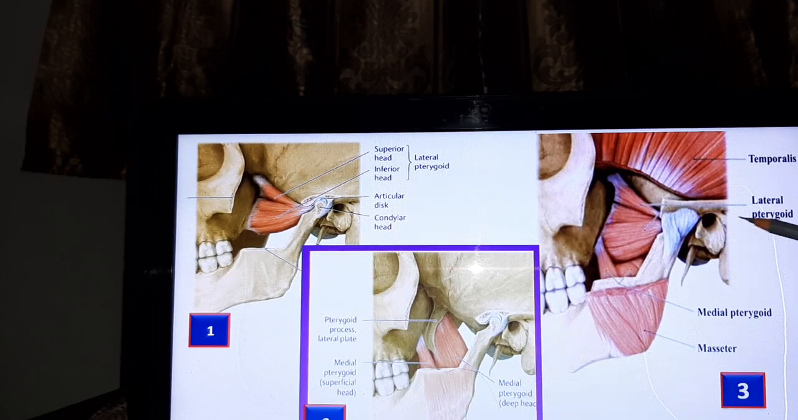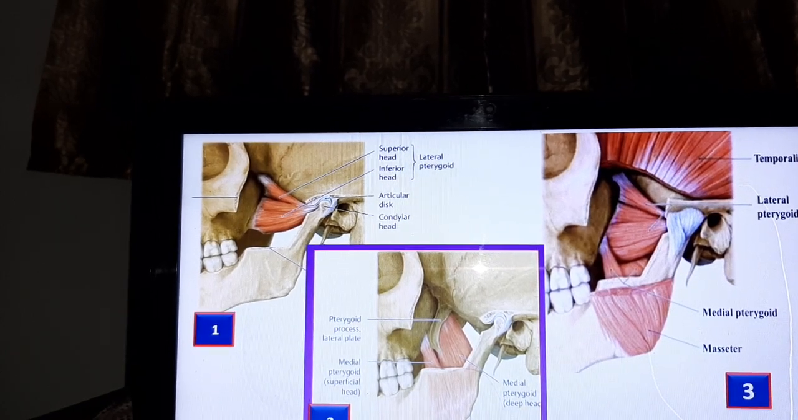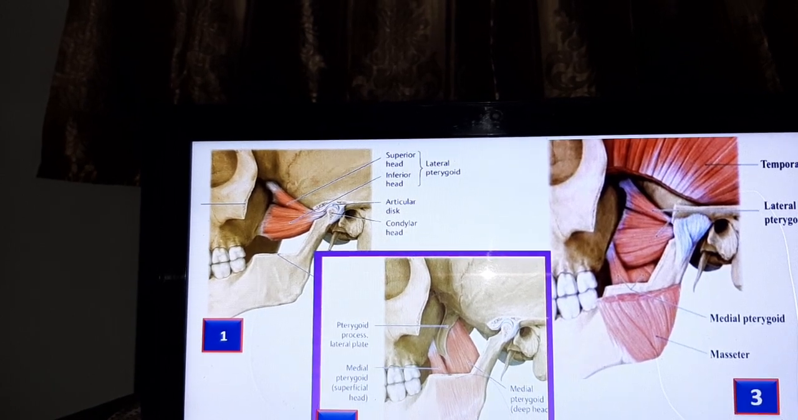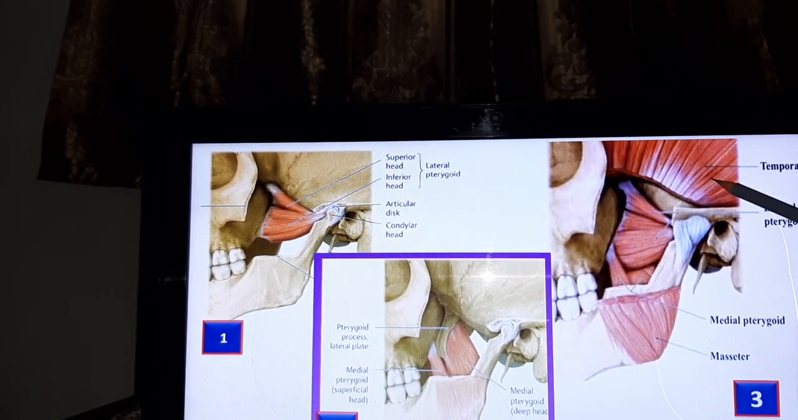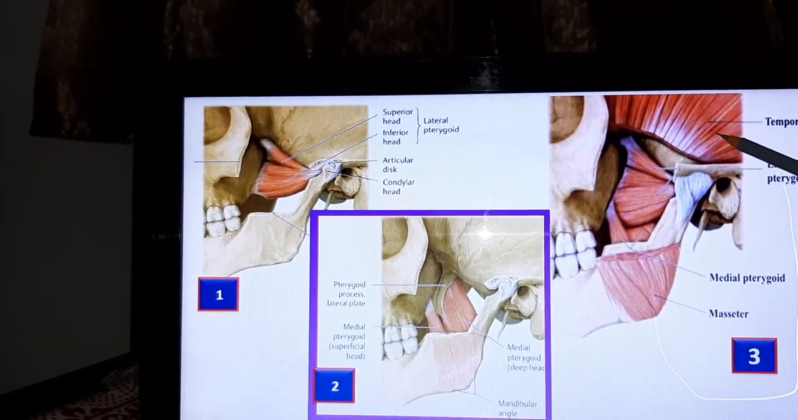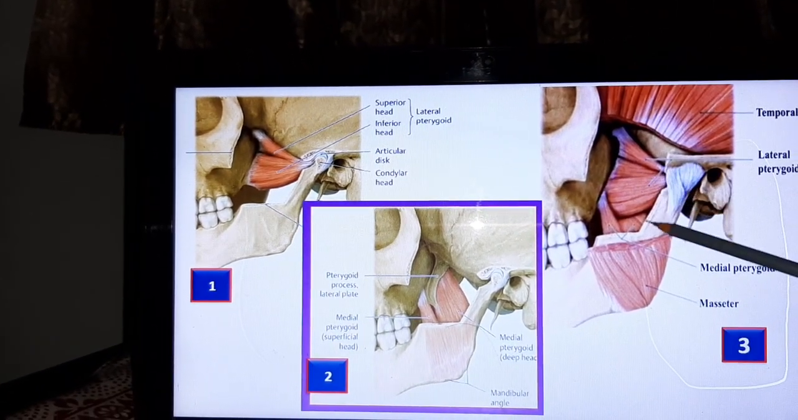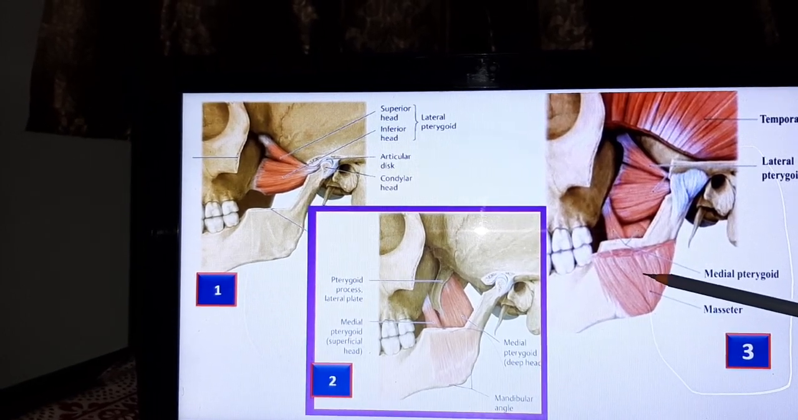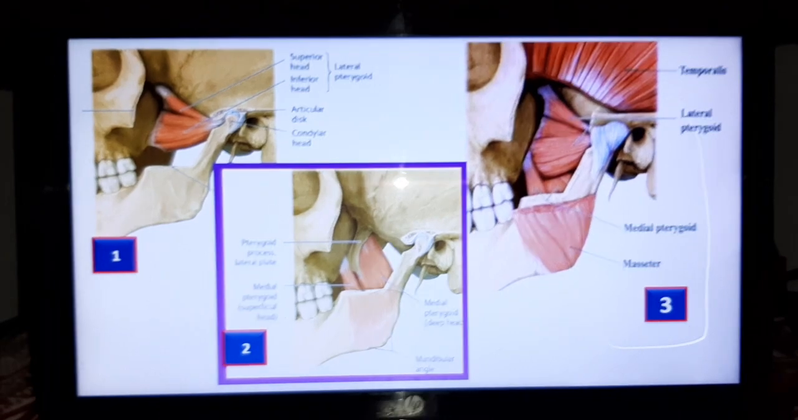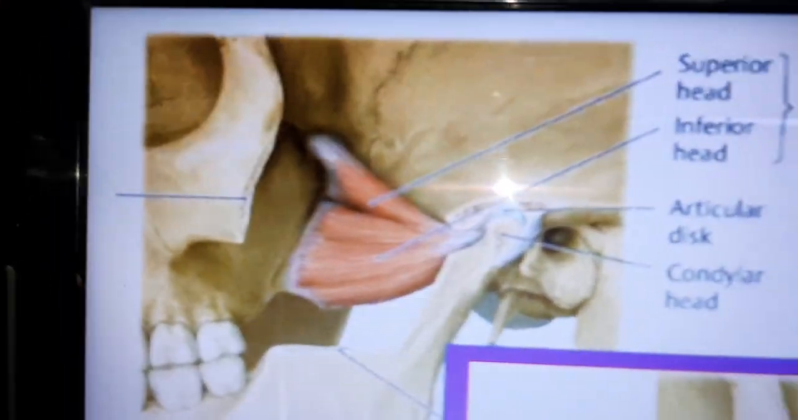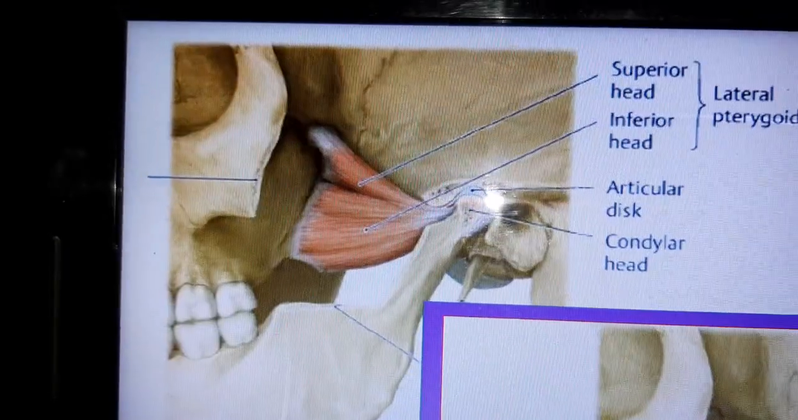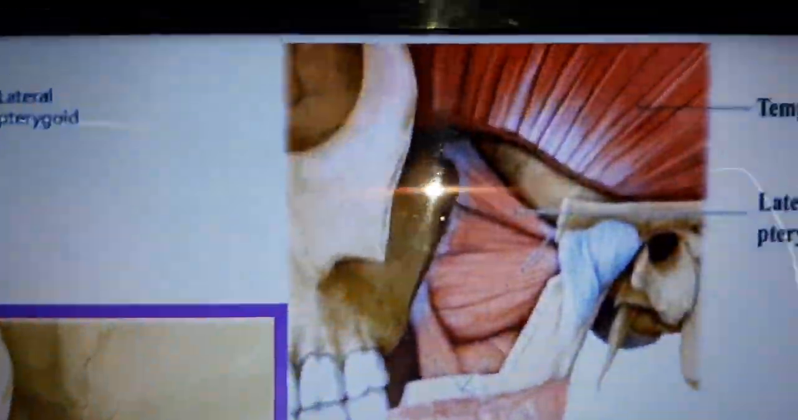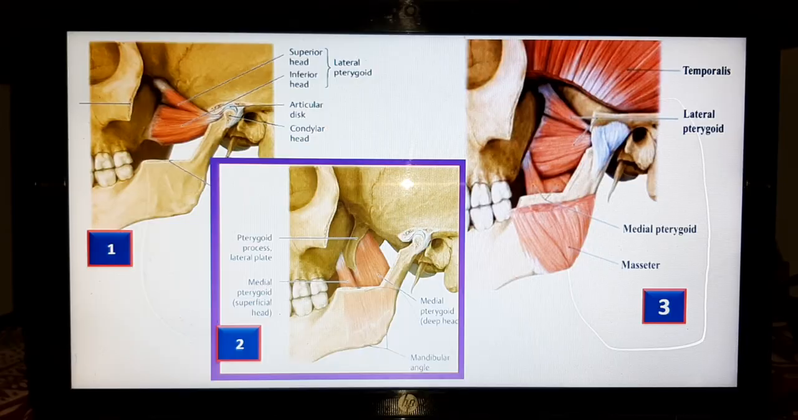And now comes the third atlas, in which you are looking at all four chief muscles of mastication from above downward. This one is the temporalis muscle, and this one is the lateral pterygoid muscle, this one is the medial pterygoid muscle, this one is the masseter muscle. Once again you can see this one is the lateral pterygoid muscle, this one is the medial pterygoid muscle, and these are all four muscles.